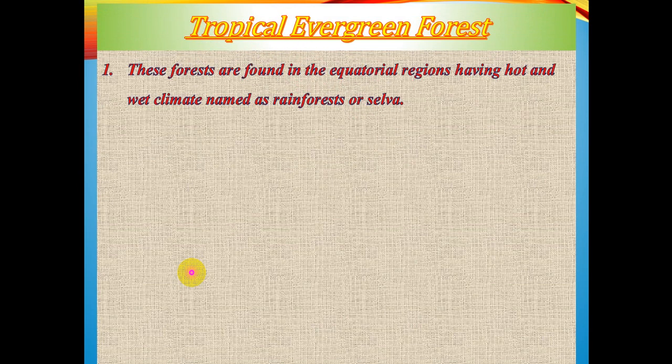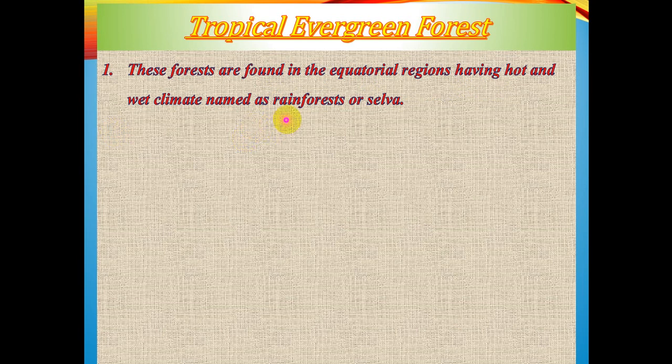Now the tropical evergreen forests are basically found in the equatorial regions. I said equatorial regions, which means from 0 degree to 5 to 10 degree north and south. And here we have an extremely hot and wet climate.